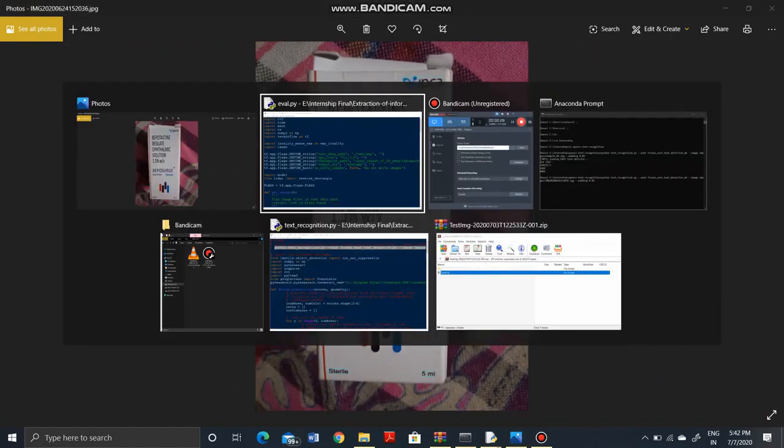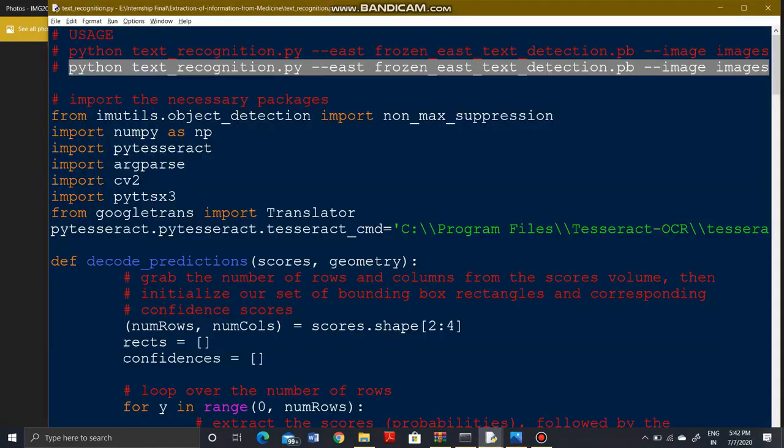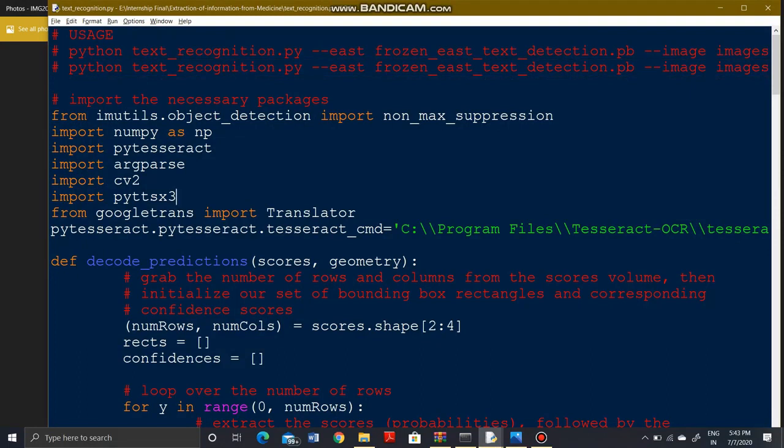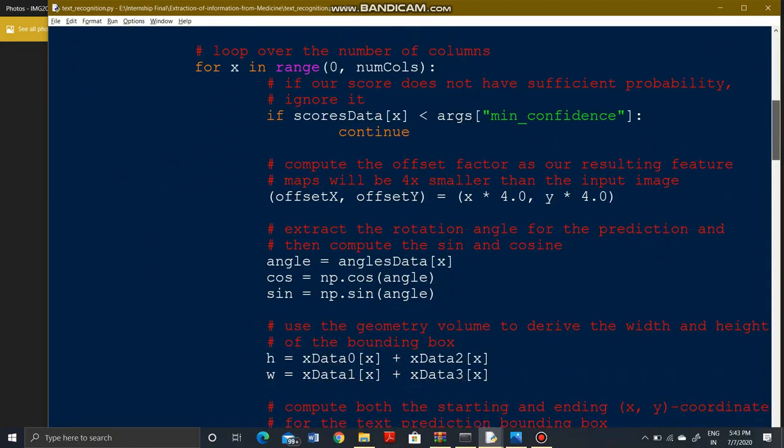Then this image is passed into another Python script. This script uses OpenCV to open the image, then Google Translator and this library to convert text into speech, and Pytesseract to extract the text from the image. What this file does is crop out the image, and this process happens n times if there are n bounding boxes in the image.